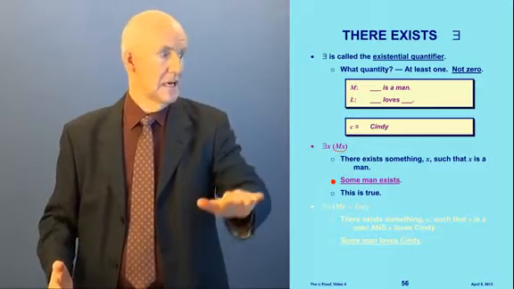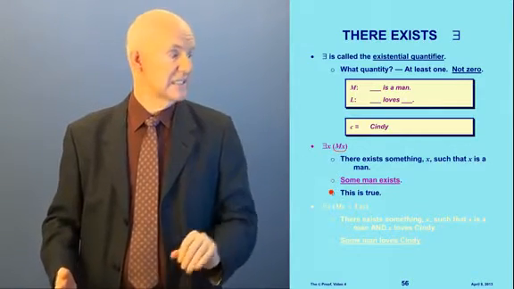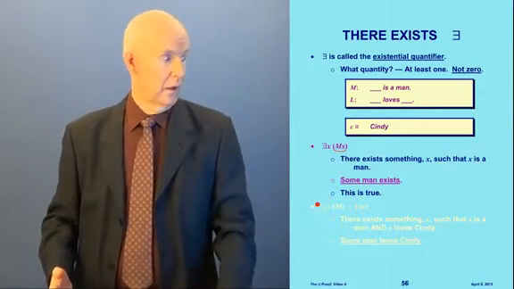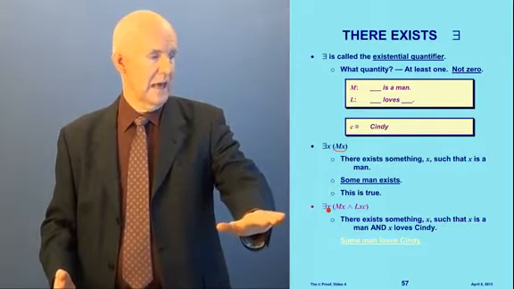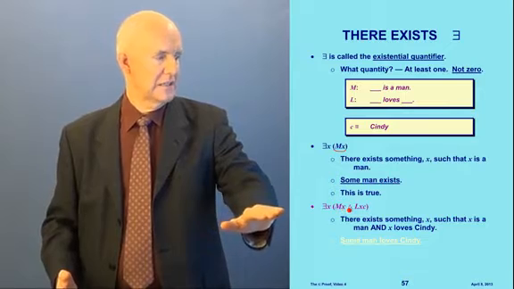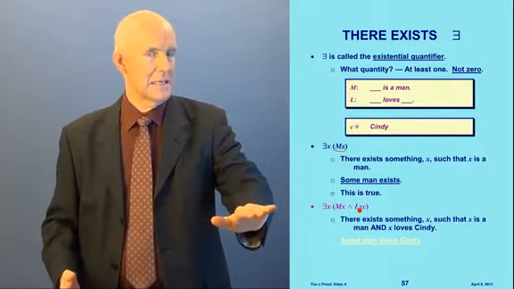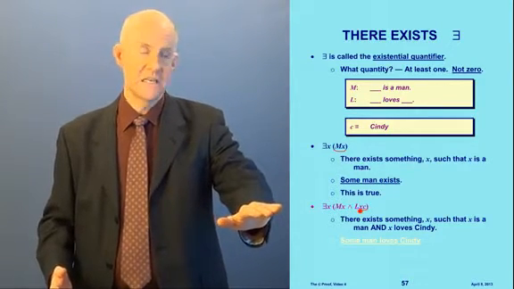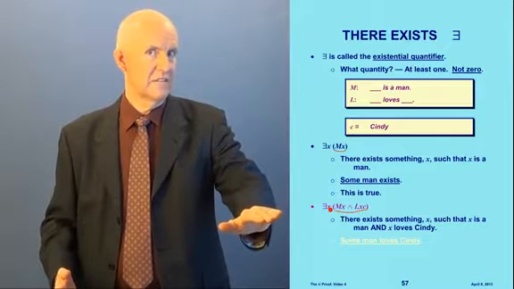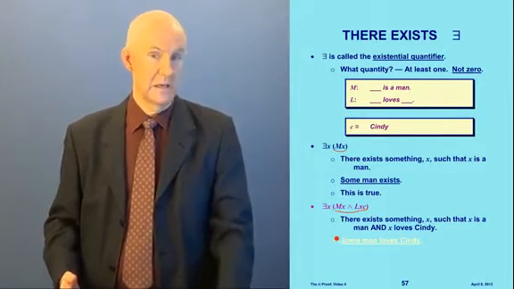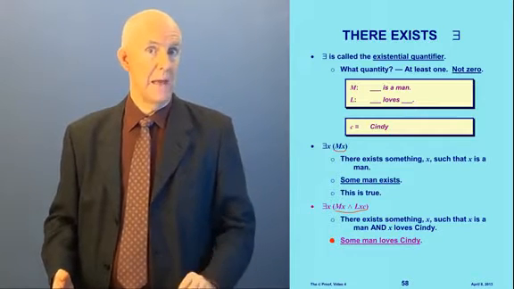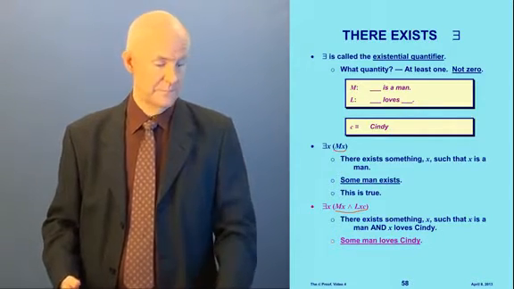Now, that means some man exists. And this is true. How about this? There exists something x, such that x is a man and x loves Cindy. You see that? In other words, some man loves Cindy.